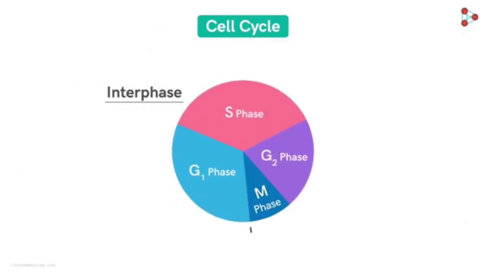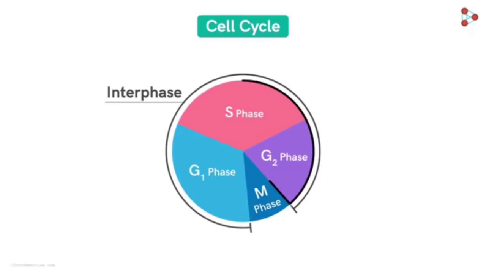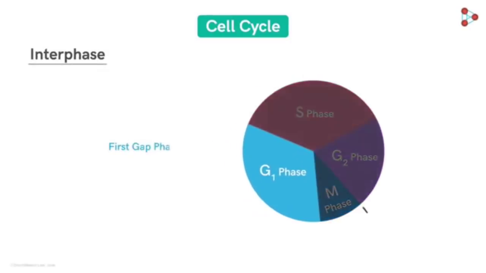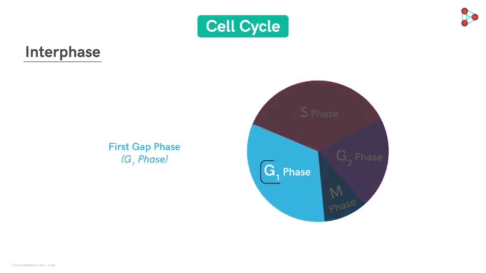Let's begin with the interphase first. Here is an image that depicts the complete interphase in general. As we can see, the phase has 3 stages. Let's go through each stage step by step. The first stage of the interphase is the first gap phase, abbreviated as G1 phase. This is the first phase occurring in interphase, hence the name first gap phase. It corresponds to the interval between the M phase of the previous cycle and the S phase of the current cycle.